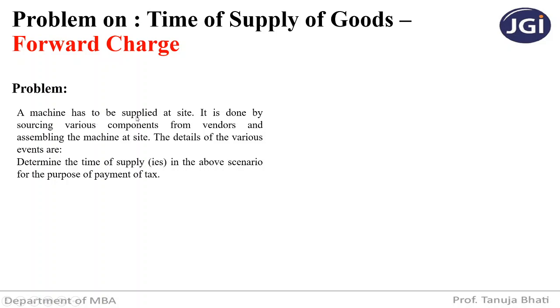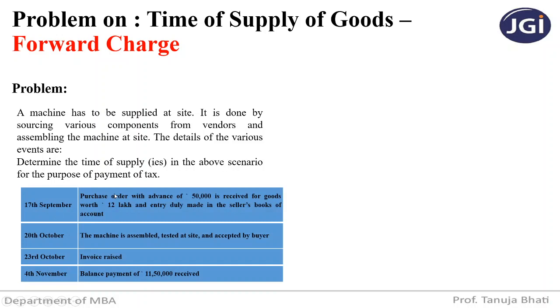A machine has to be supplied at site. It is done by sourcing various components from vendors and assembling the machine at site. The details of various events are given. Determine the time of supplies in the above scenario for the purpose of payment of tax.